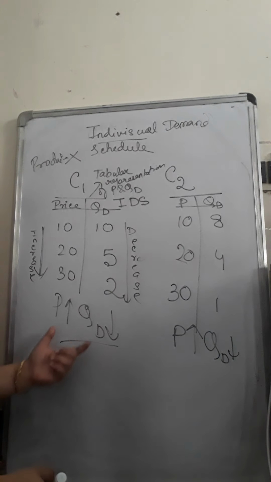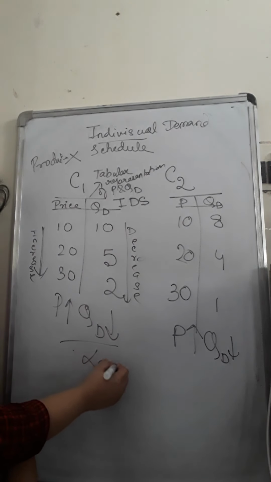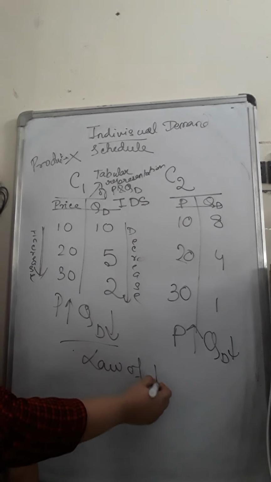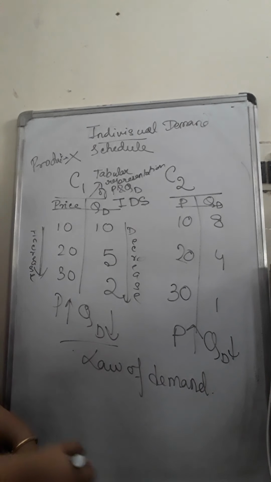And since more than one consumer portrays a behavior like this, I have taken 2 consumers for simplicity. Even if you take 10 consumers, you will see the behavior is the same. So we call that the law of demand. From the schedule, you will get to know how the demand behaves. So we call this the law of demand.